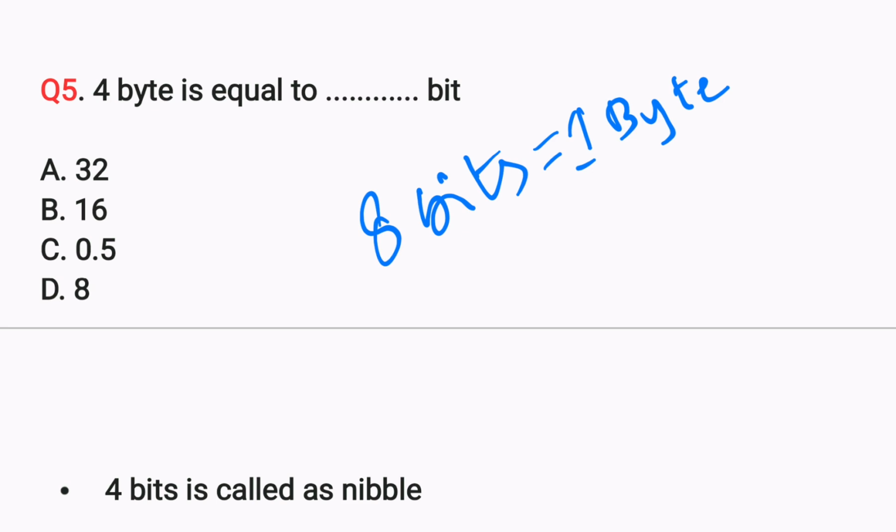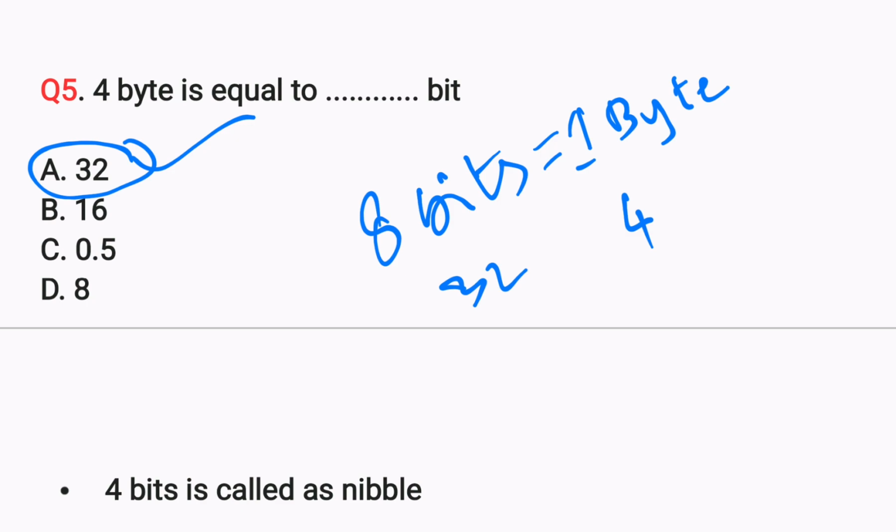Sorry, the question may be wrong. But if we go with the question itself, 4 byte is equal to 32 bits. So the answer may be 32.